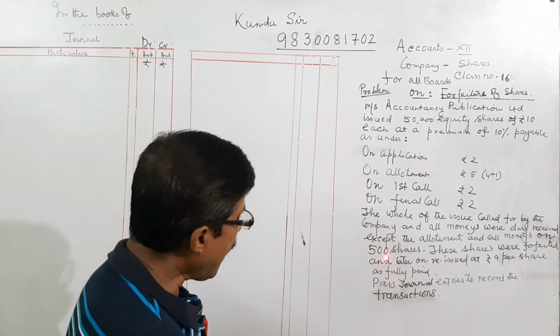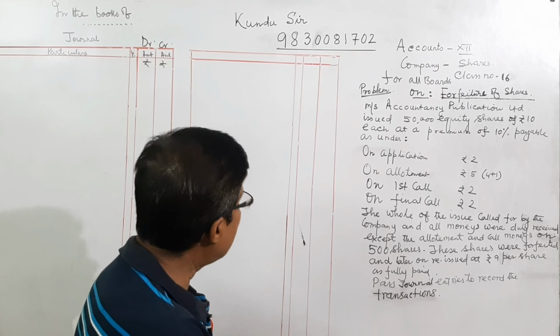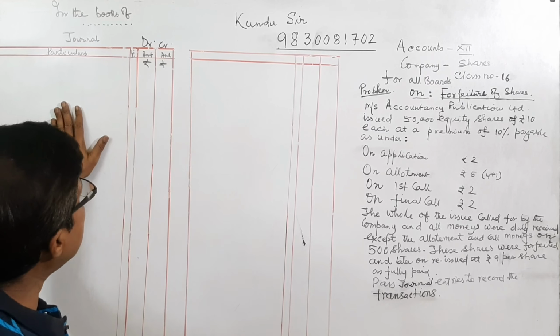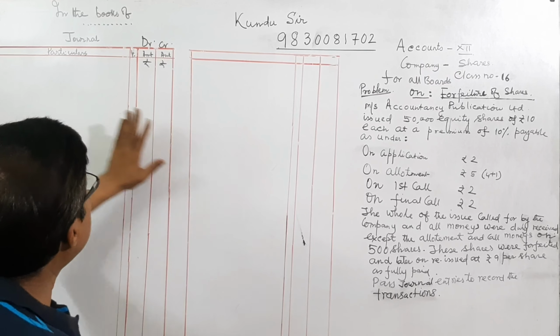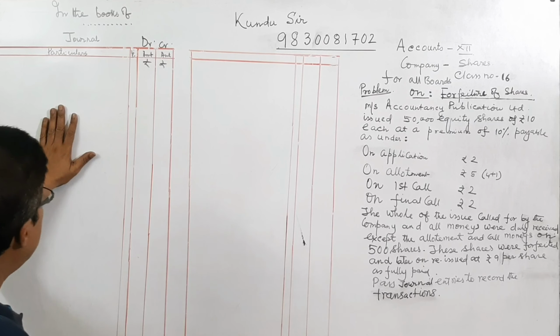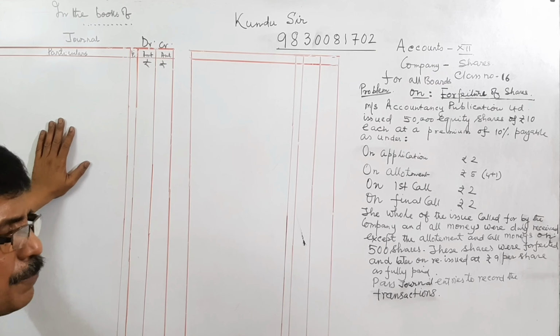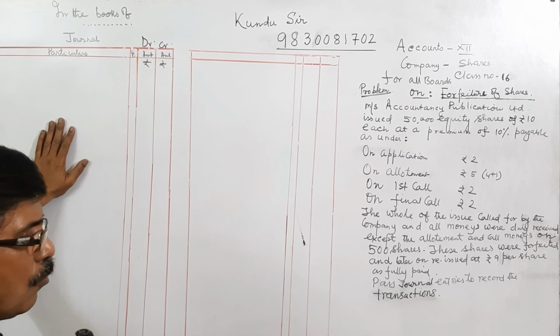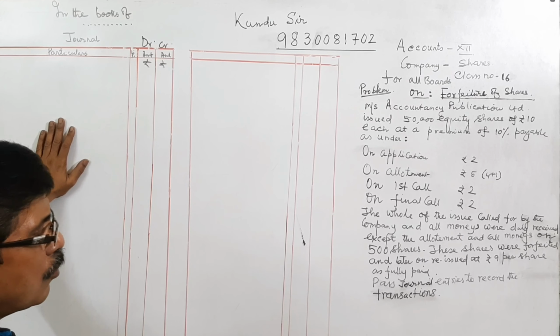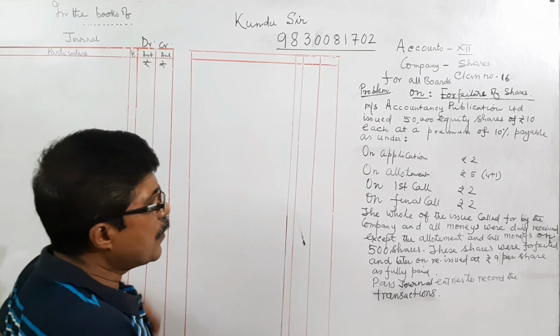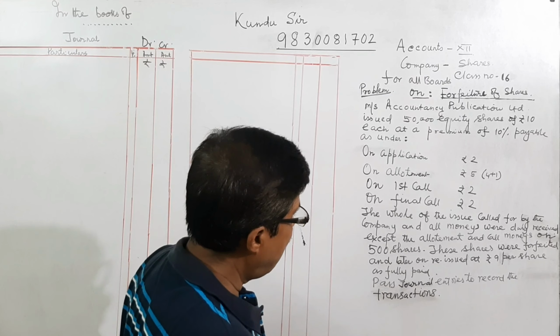So for 500 shares, there are 2 methods. That is why there are 2 alternative journals. First, the easiest method. Usually, the due money which we are not getting, we always transfer to calls in arrear.